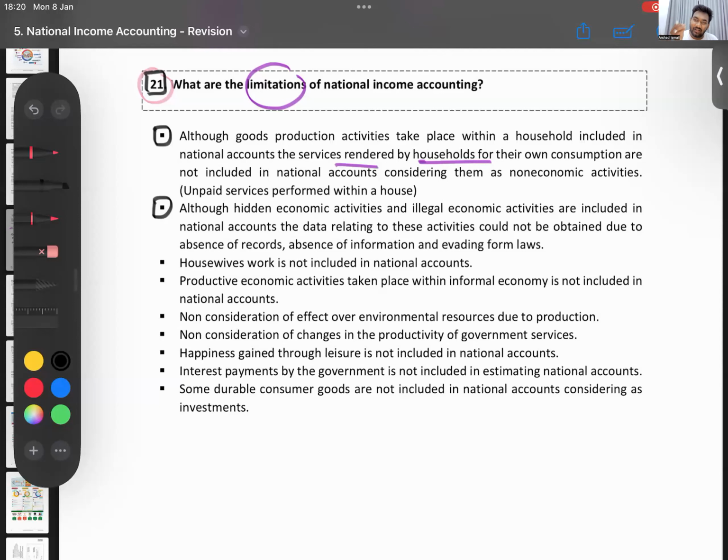Now, how does the government know to include that in GDP? I gave him a productive service. I did some teaching. For 2 hours, I sat with the fellow and taught him Unit 7. A productive economic service. But where is it in the GDP? At least if it came through a bank transfer, the government can track it in some way, through the bank records. Maybe he wrote class fees and transferred. But let's say he just comes and gives me the 2,000 in cash. How is the bank going to track that?